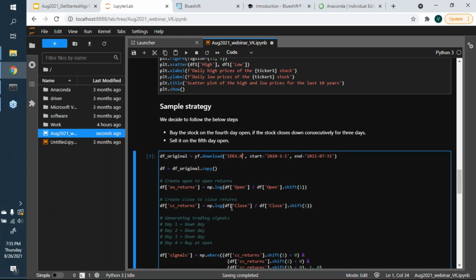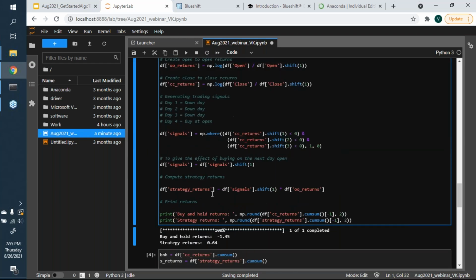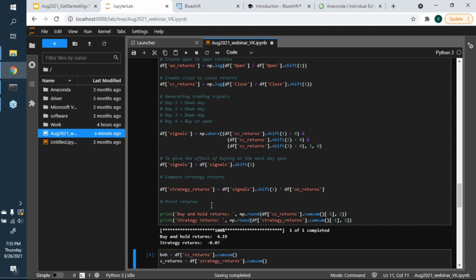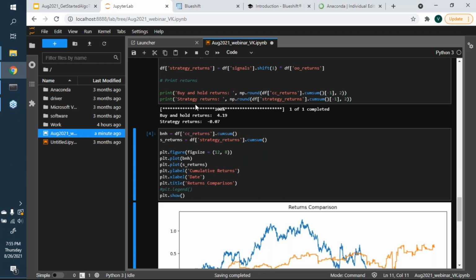So let's say I had chosen Netflix here instead. If I had done this whole thing with Netflix, what it tells you is my strategy would have done quite terribly. So I would have ended up losing money. I would have lost about 7% over 10 years. Whereas if I had done a buy and hold, I would have quadrupled my money. This essentially is telling you the number of times it got multiplied. So it's 4 times of what I would have actually got, right?